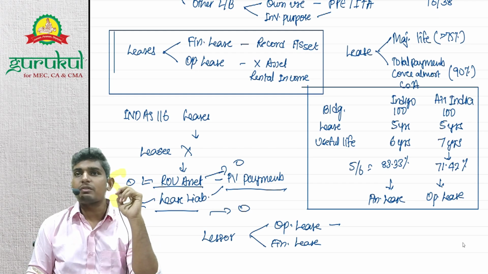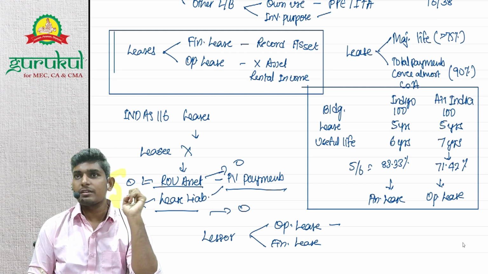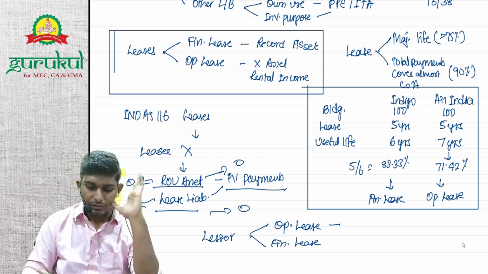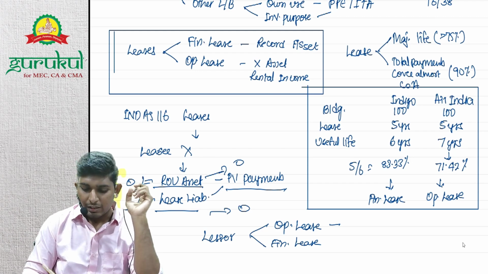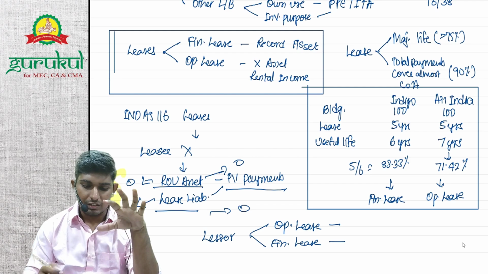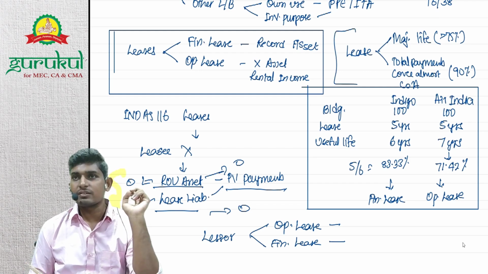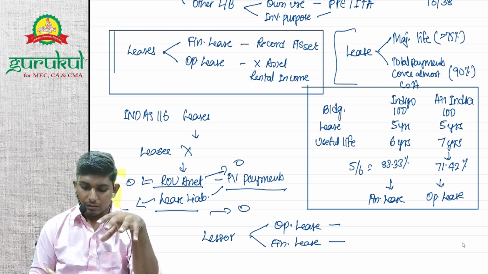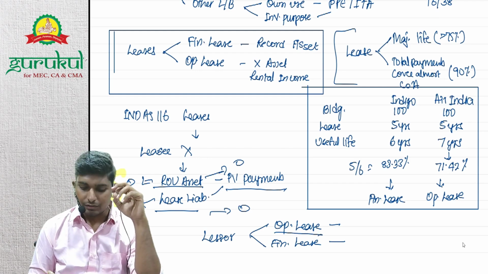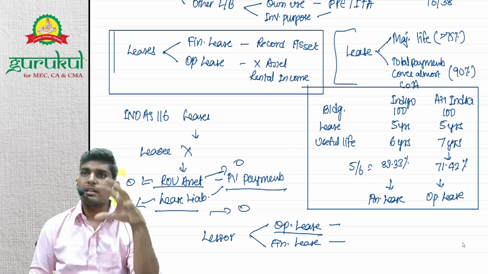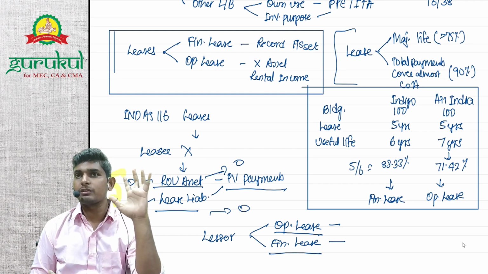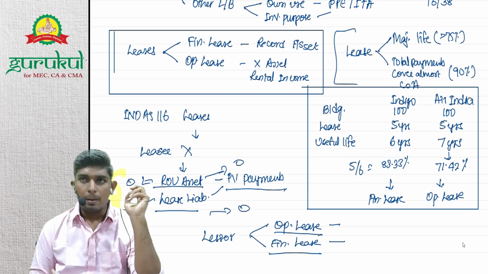Yes, lessor will still record, because in the lessor's books, just understand why. If the lessor is giving only for a 1 year lease, then the lessor won't remove the asset from its books, right? Because it is only given for rental purpose, so it will appear as operating lease. And if it is given for longer, meeting those two conditions, then we'll record it as finance lease, because the lessor has almost no rights over that asset, whereas it may have rights and obligations towards this asset in operating lease. So when there are rights and obligations, the asset will continue to appear in our balance sheet. When rights and obligations are majorly transferred, the asset will be de-recognized from our balance sheet, right?